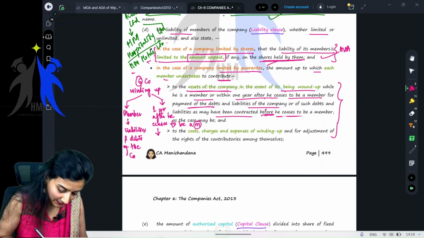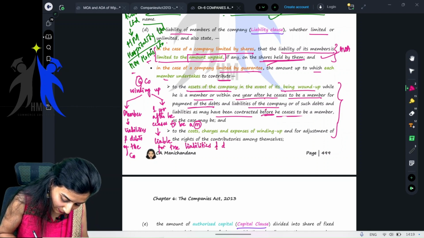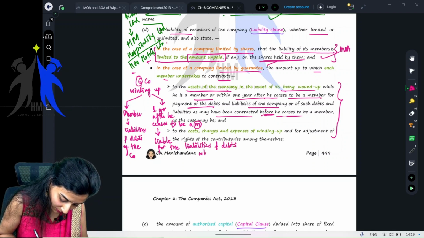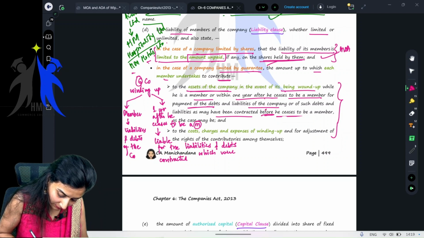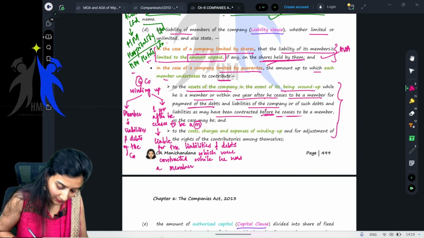He is liable for the liabilities and debts which were contracted while he was a member. Okay, this is the meaning of that.